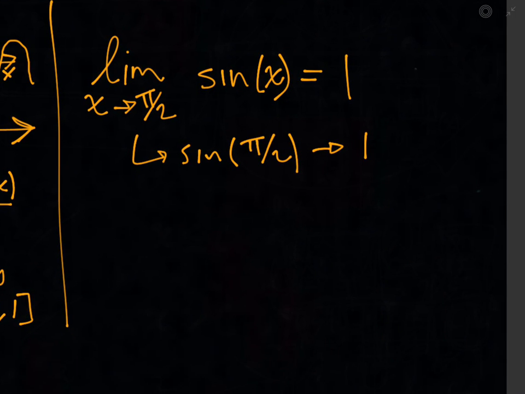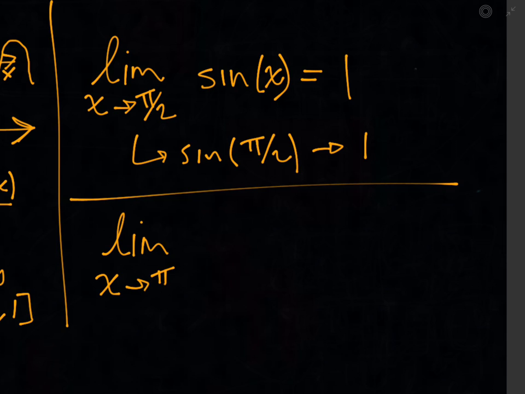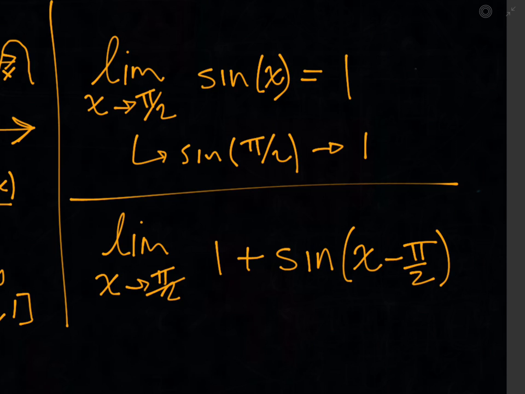All right, let's try a more complicated example. What is the limit as x approaches pi over 2 of 1 plus the sine of x minus pi over 2, right? This is a little more complicated, but I think we can still do it.